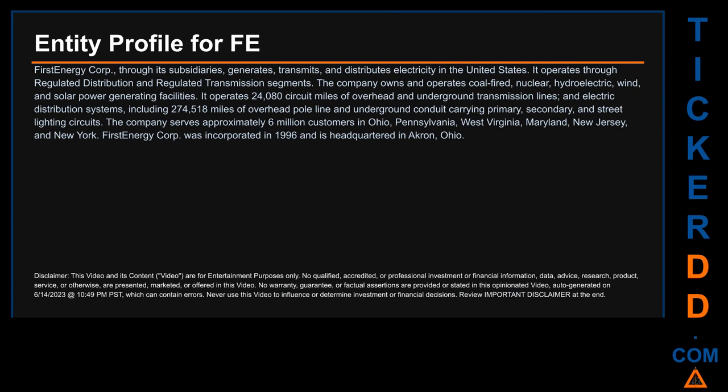It operates 24,080 circuit miles of overhead and underground transmission lines, and electric distribution systems, including 274,518 miles of overhead pole line and underground conduit carrying primary, secondary, and street lighting circuits. The company serves approximately 6 million customers in Ohio, Pennsylvania, West Virginia, Maryland, New Jersey, and New York. First Energy Corp. was incorporated in 1996 and is headquartered in Akron, Ohio.